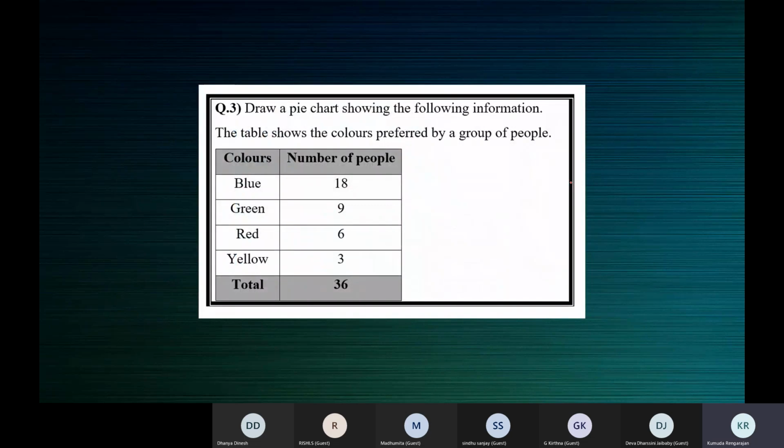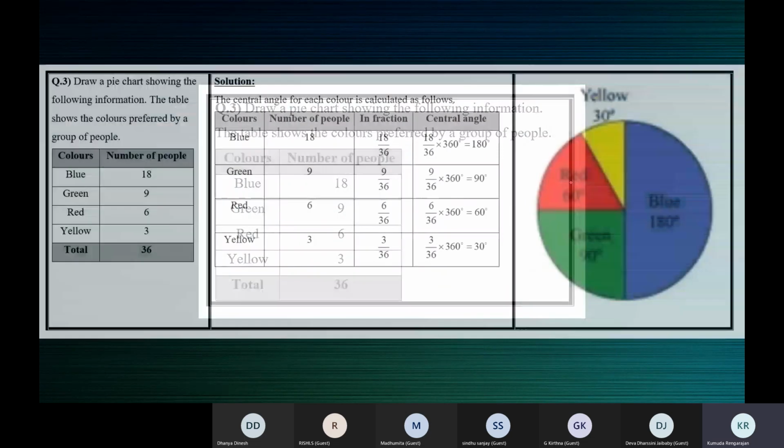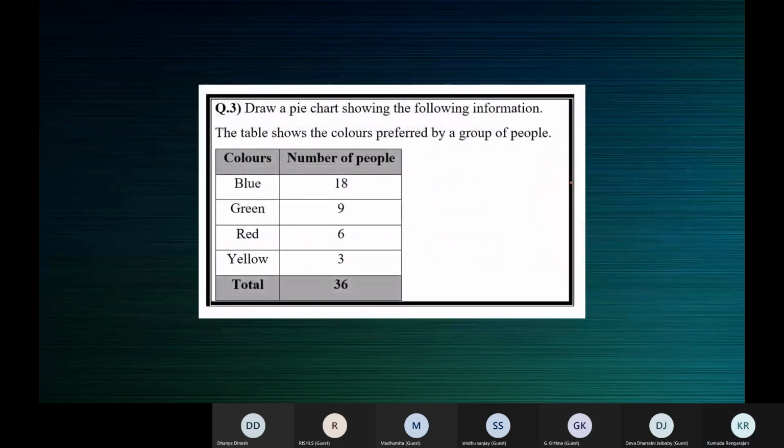Draw a pie chart again. Now you can do this. Take a picture of this one also, children. Taken, ma'am. Okay. All right.